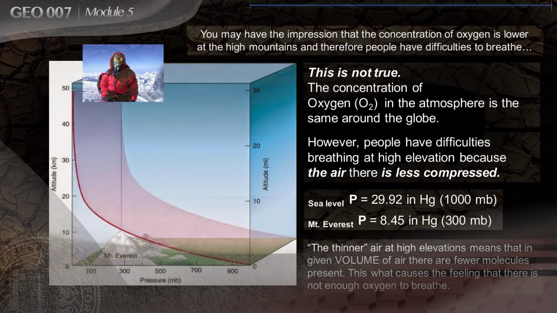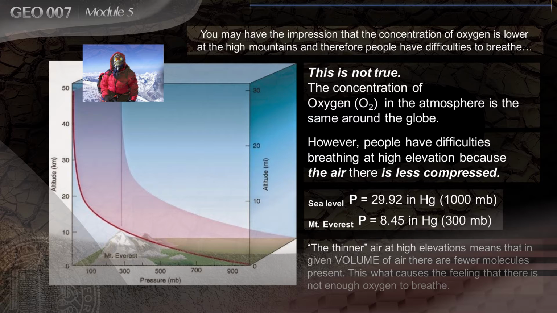You may have the impression that the concentration of oxygen is lower at the mountains, and therefore people have difficulties breathing. This is not true. The concentration of oxygen in the atmosphere is the same around the globe. However, people have difficulties breathing at higher elevations because the air there is less compressed. The thinner air at higher elevations means that a given volume of air has fewer molecules present. This is what causes the feeling that there is not enough oxygen to breathe.